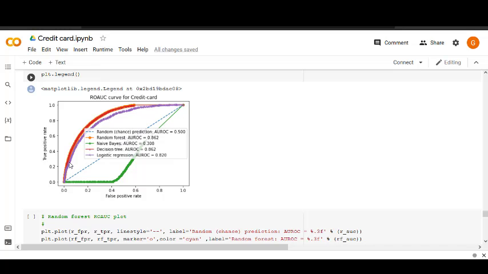As you can see here, random forest, decision tree and logistic regression are giving good values, whereas naive Bayes is really the worst here because it is giving a lower AUC score than the random chance prediction, because it is totally confused.